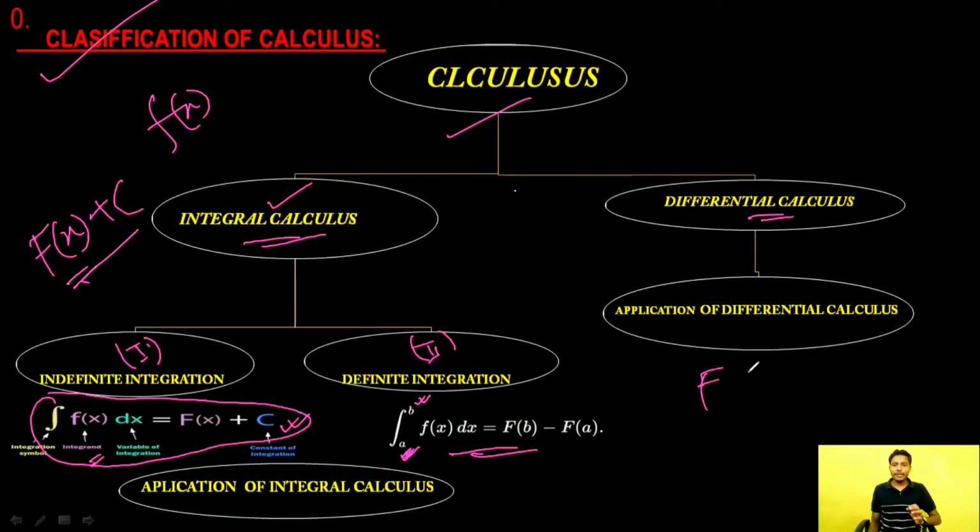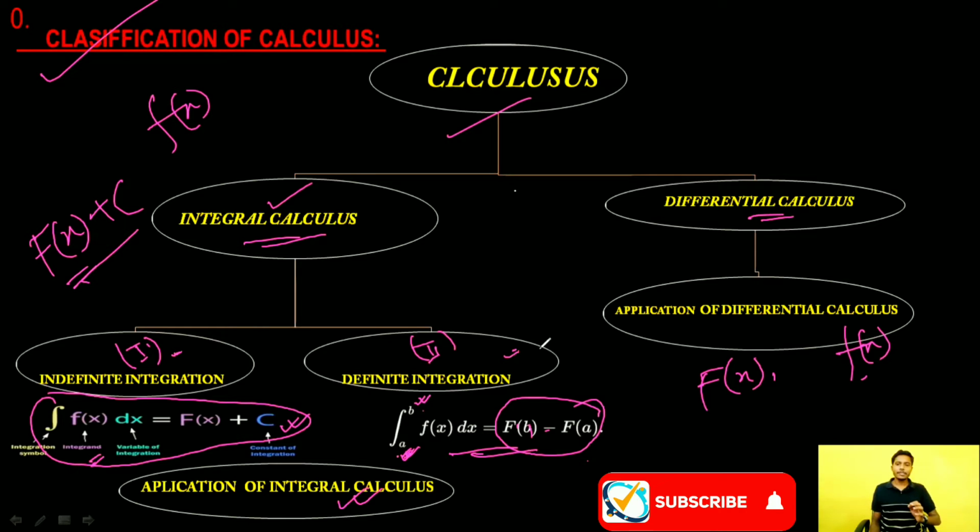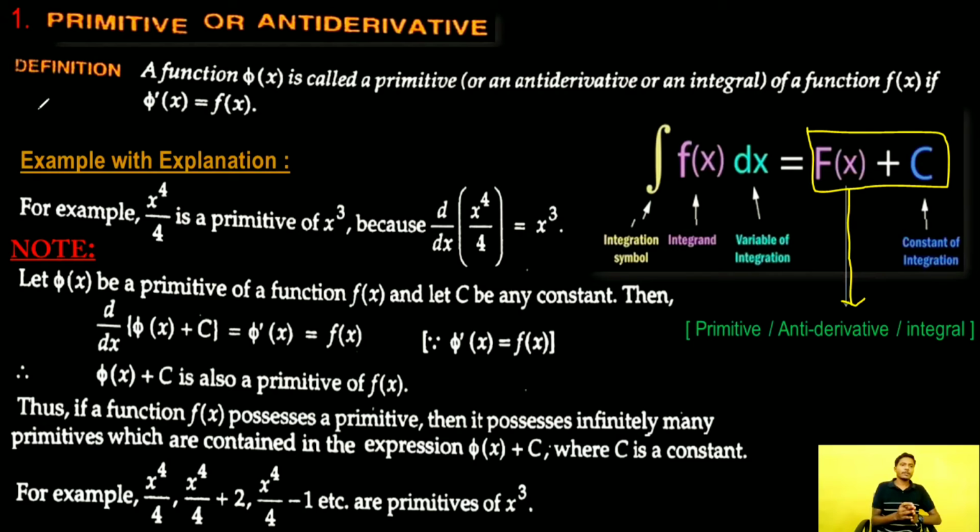If capital F of x is primitive of small f of x, then by the fundamental theorem of integral calculus we will have integration from a to b of f of x dx is equal to capital F of b minus capital F of a. And there are some applications in both indefinite integration as well as definite integration. Clear?